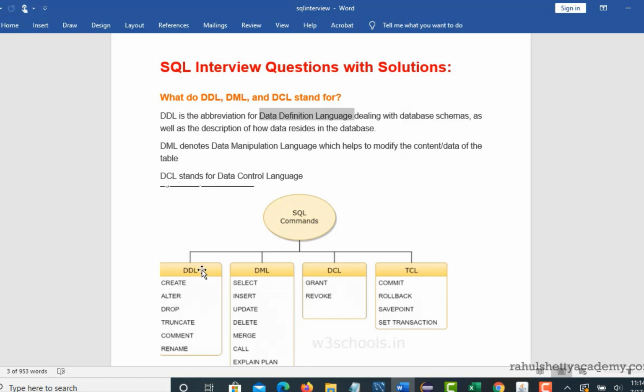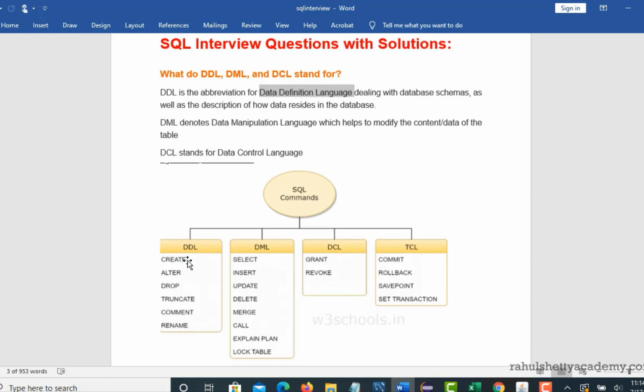If you see the picture here, the create command is used to create a table in a database. Alter, if you want to modify the columns or delete any columns of the table. See, not the content inside, it's the structure. And if you want to delete the table itself, you use drop. Or if you want to add a new column, or if you want to comment, these are not related to the content present inside the table, but are more like the schema of that table and database. Okay, so all these commands come under DDL, which we call data definition language.